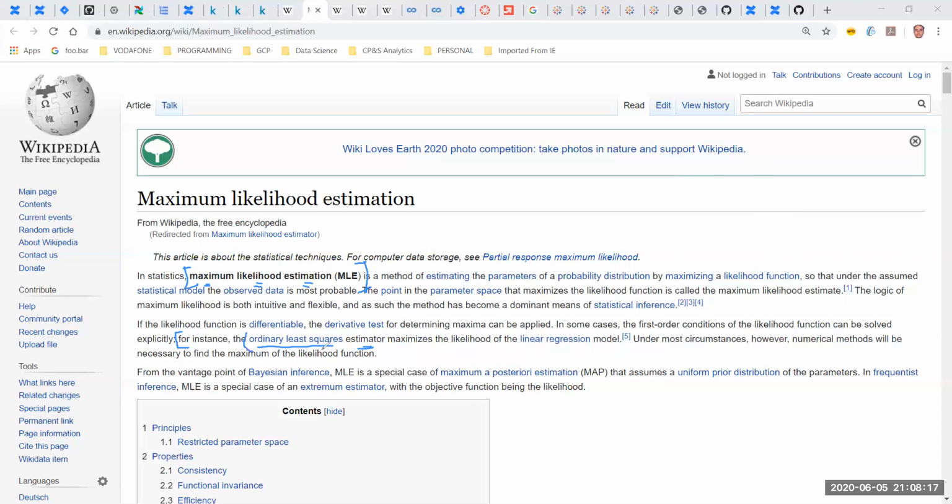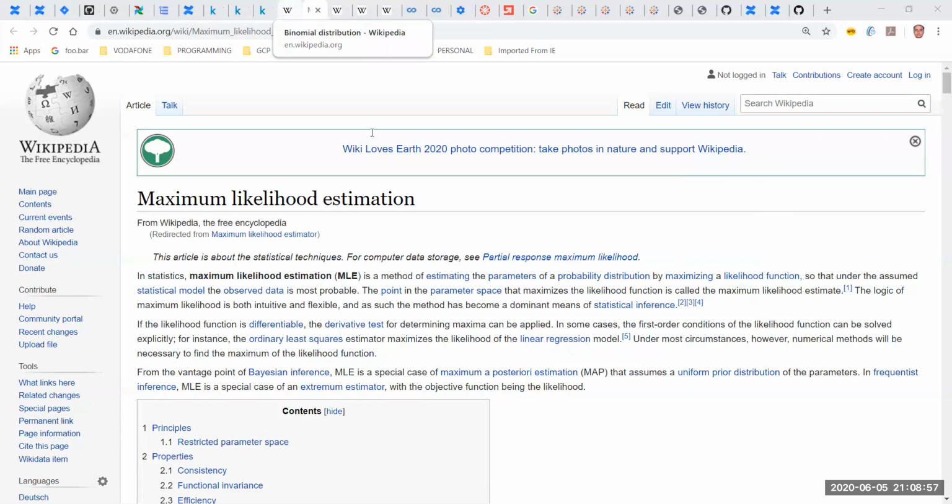So ordinary least squares can be considered a tool, or specifically an estimator, which is used in machine learning algorithms, and it is also a statistical method. It's known as linear regression. We are going to look into linear regression, which is a way to predict continuous values, and that's where ordinary least squares, this estimator, becomes one of the maximum likelihood estimation functions, which is going to maximize the likelihood of the model, right? Which means I'm going to tune the parameters in such a way that I get the maximum value of the desired outcome. So this is something we need to keep in mind.